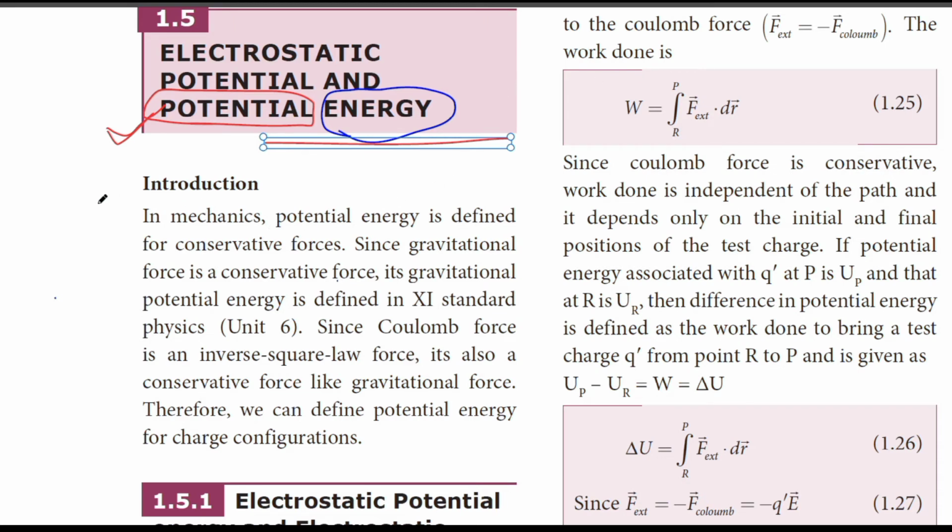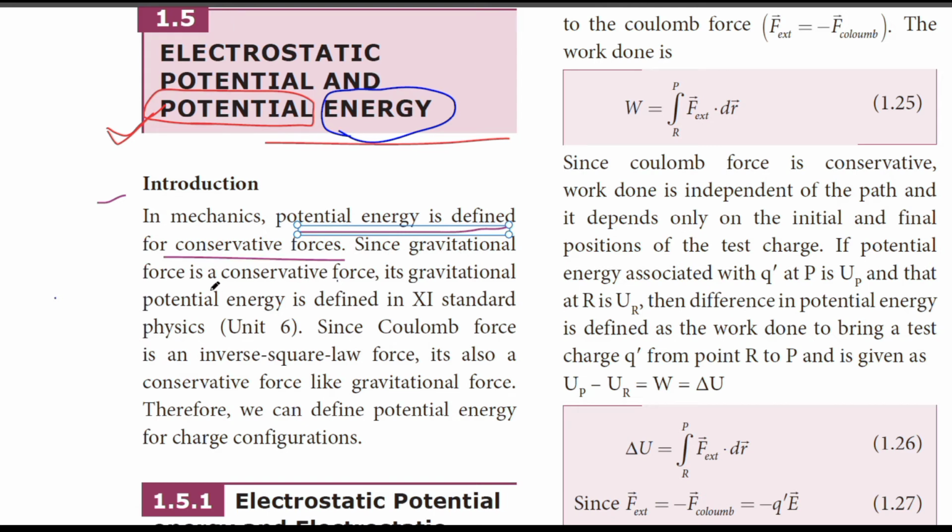Introduction. In mechanics, potential energy is defined for conservative forces. About conservative forces and non-conservative forces, you have studied in class 11th. We will not go so deep, because the class will become very long.